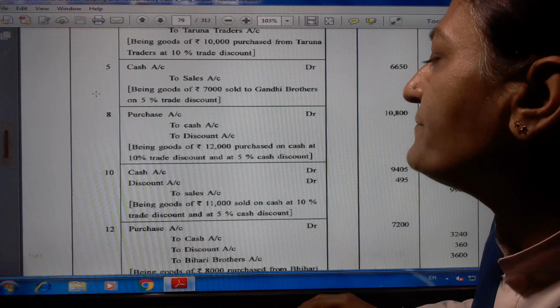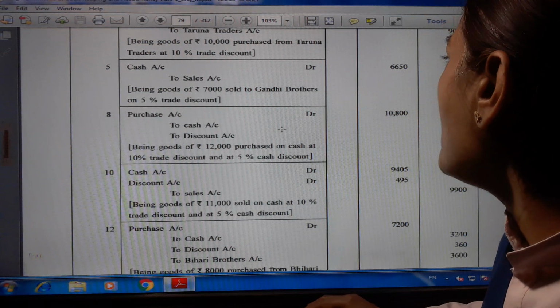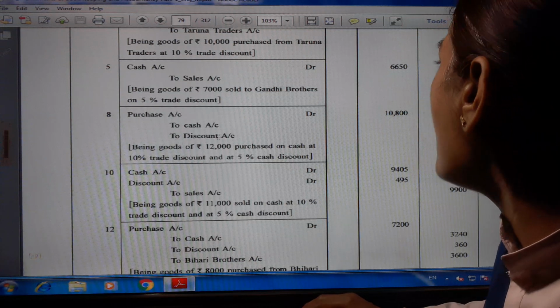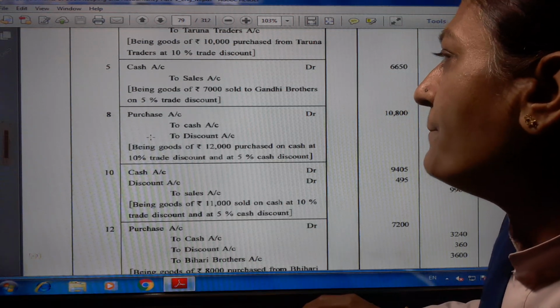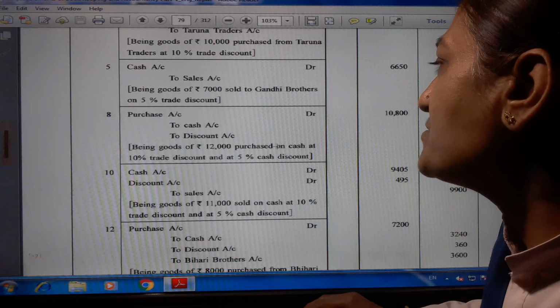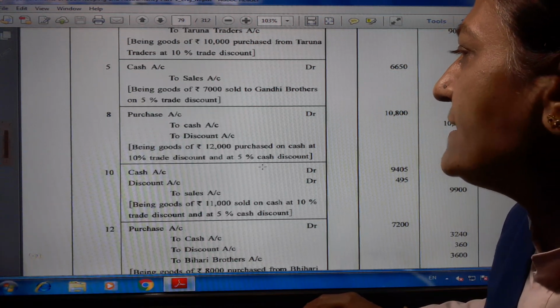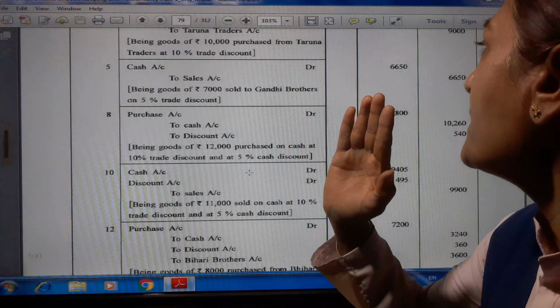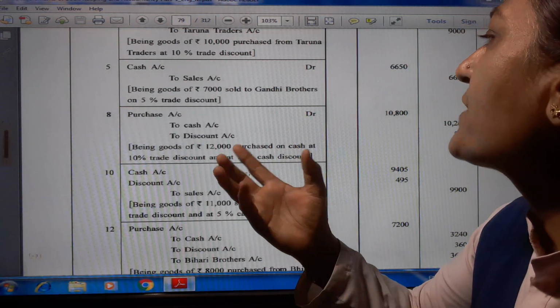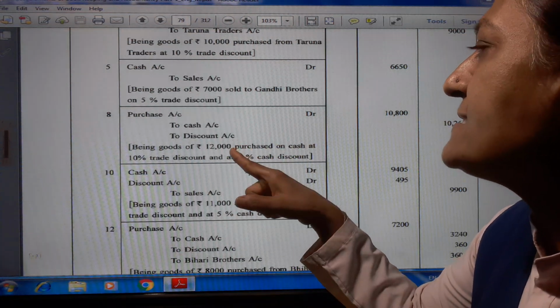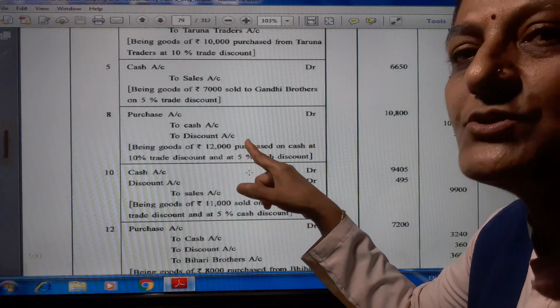Now 8th date, purchase account debit 10,800 to cash account 10,260 to discount 540, being goods of rupees 12,000 purchased on cash at 10% trade discount and 5% cash discount. So from 12,000 rupees total, minus 10% means 1,200.